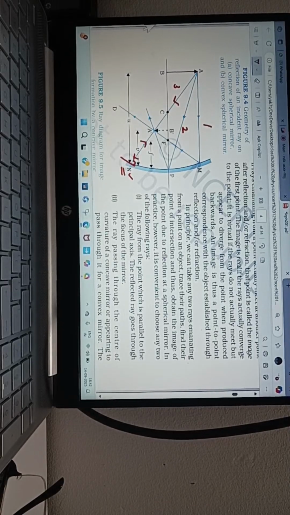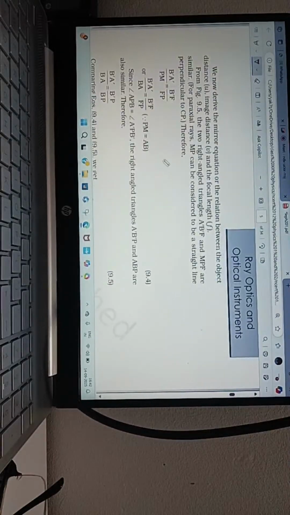Okay, so then after that, U, V, F, you know. Then next, what two triangles do you have to take? A dash B dash F and MPF. Using this, what is this rule called?